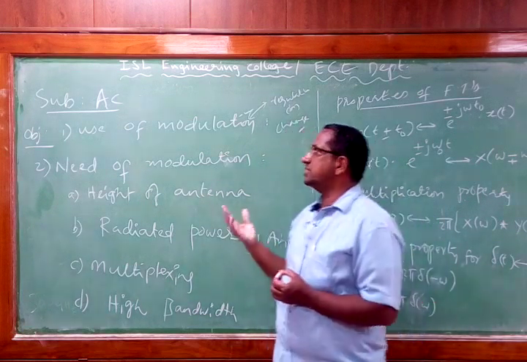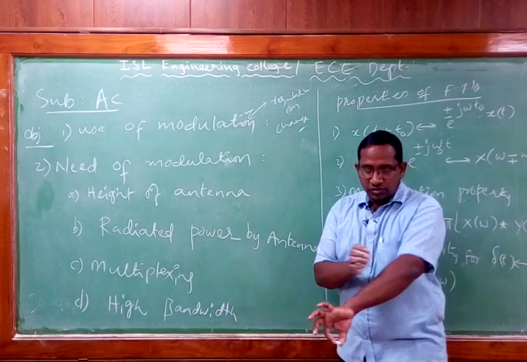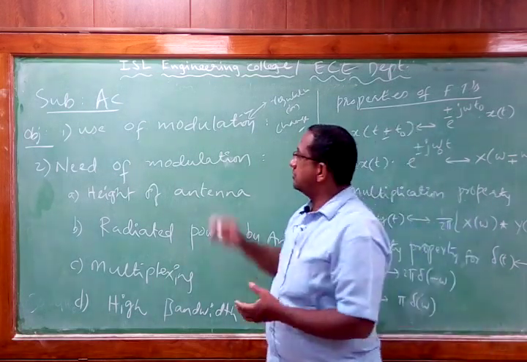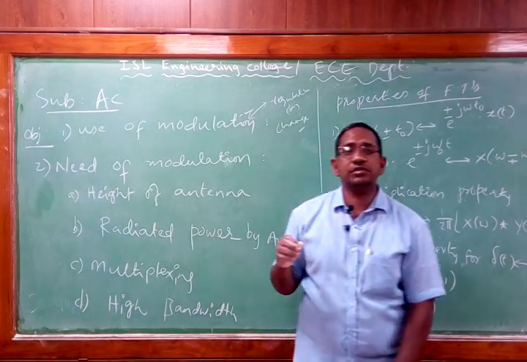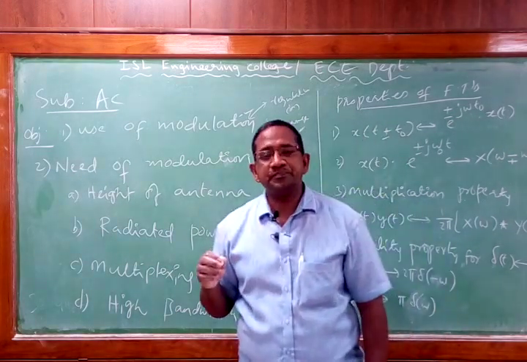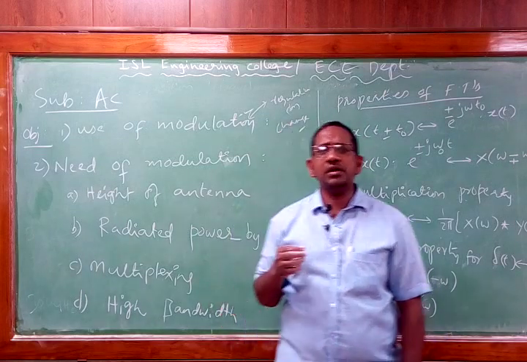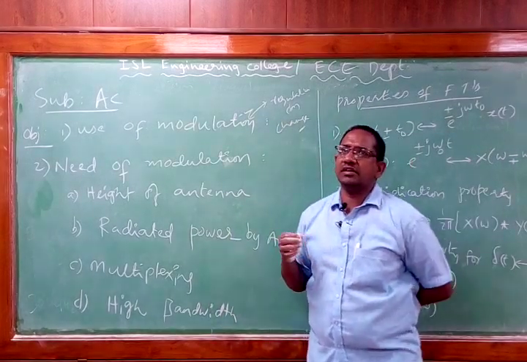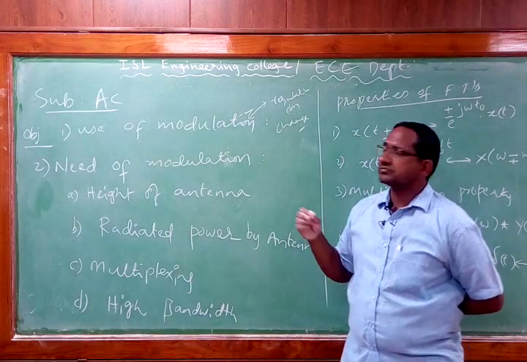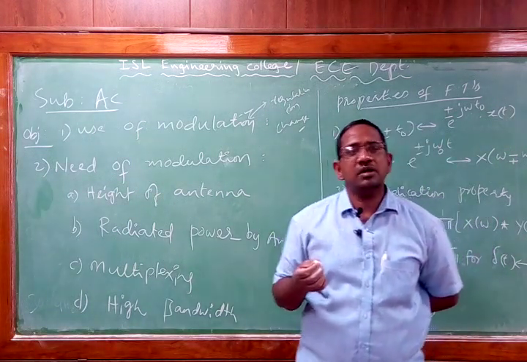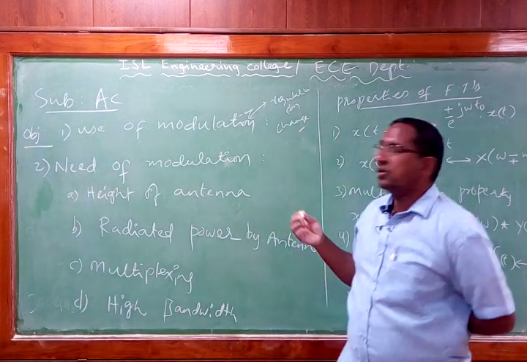Or we can say another way around, the definition of modulation is the process of regulating one of the characteristics of the high frequency carrier signal with respect to the instantaneous amplitude variations of the message signal, which is known as modulation.